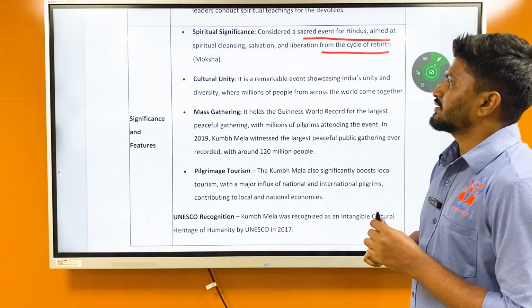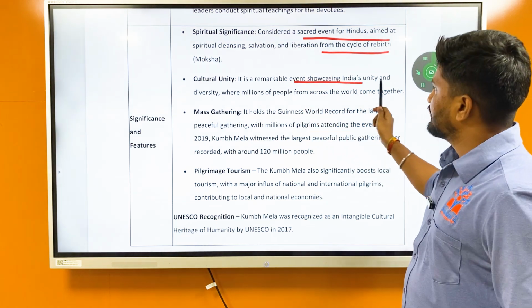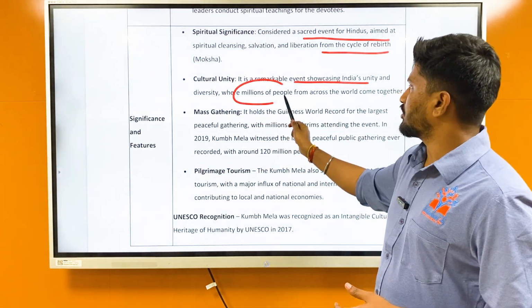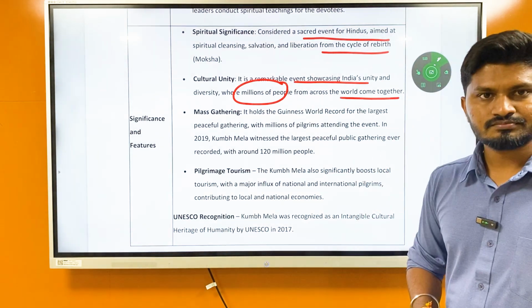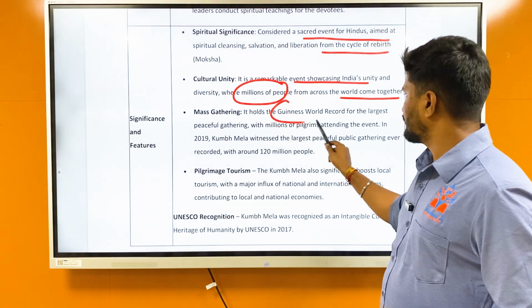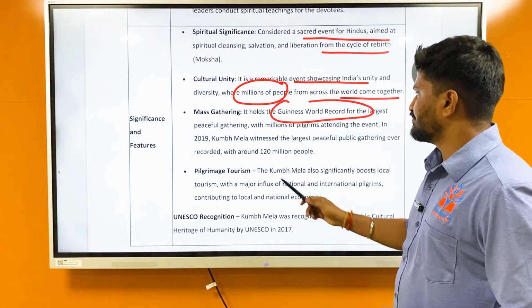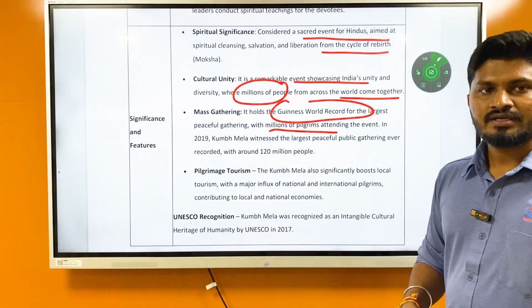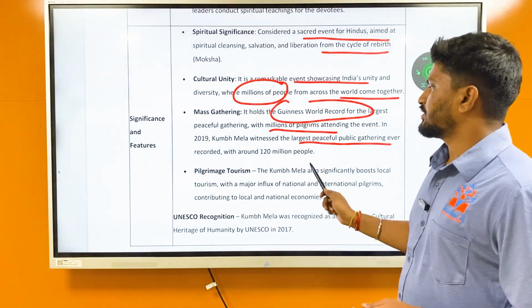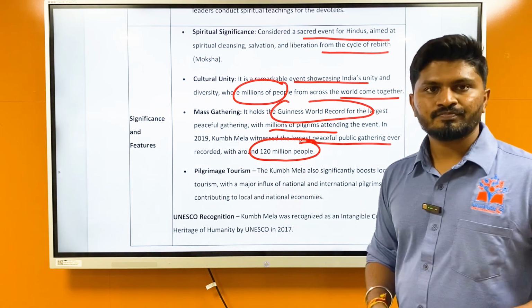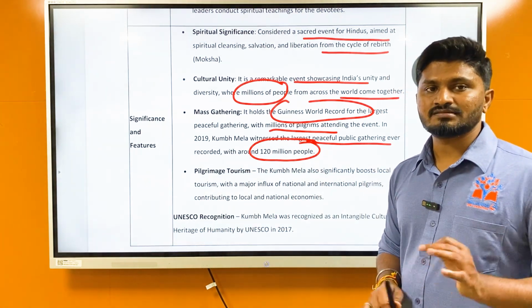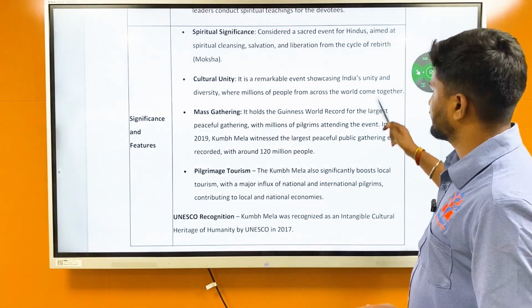And then cultural unity. It is a remarkable event which showcases India's unity and diversity, where millions of people across the world come together. Then mass gathering. It also holds the Guinness World Record for the largest peaceful gathering, with millions of pilgrims attending the event. In 2019, Kumbh Mela witnessed the largest peaceful public gathering ever recorded, around 120 million people. 120 million means 12 crore people at one single place. Just imagine the people present there.